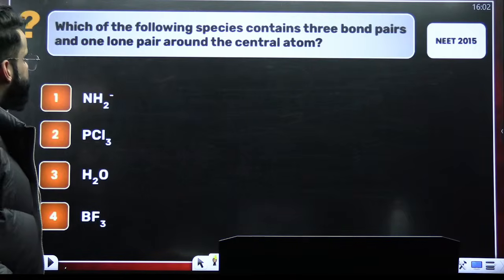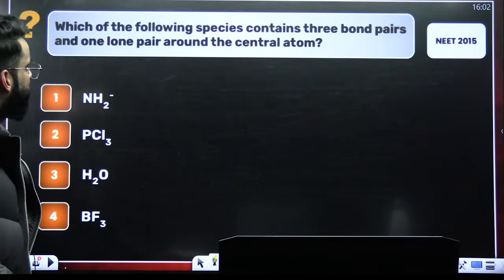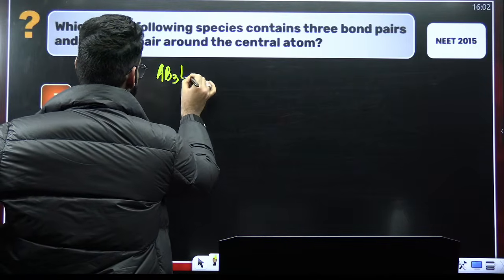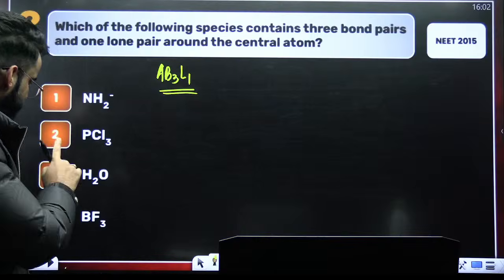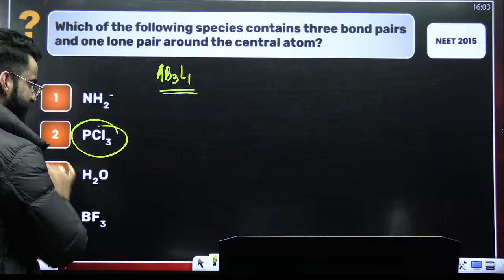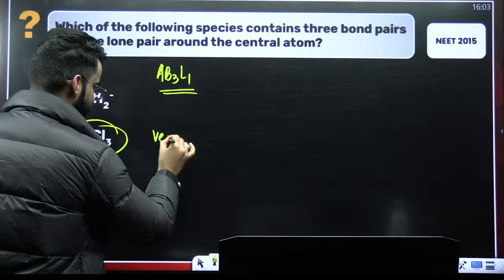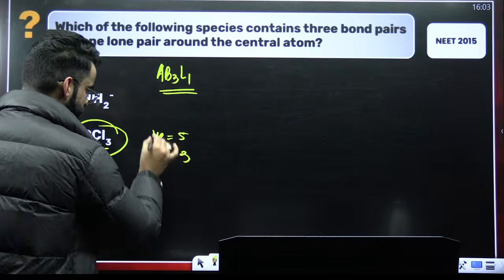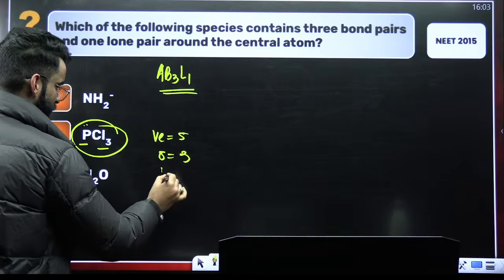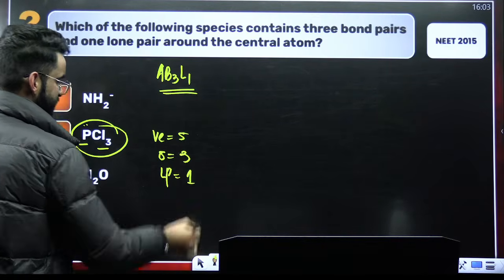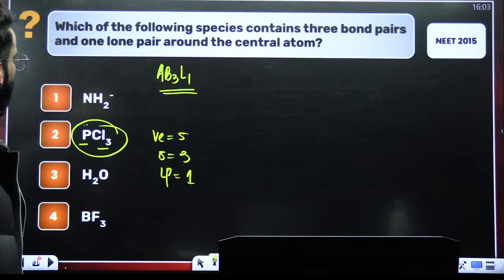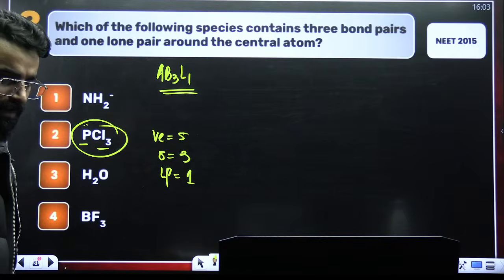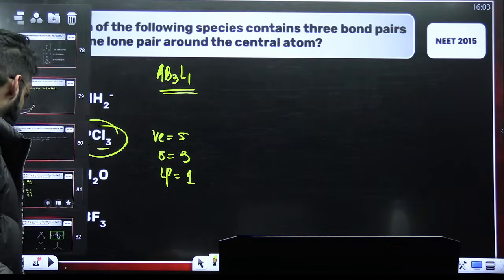Tell me the answer of this question. Which of the following species contains 3 bond pairs and 1 lone pair? That means the type is AB3L1. Check all of them. I believe it's going to be PCl3. Phosphorus, how many valence electrons? 5. How many surrounding atoms? 3. So 3 sigma bonds. Out of 5, 3 have been used. So 2 will be left on phosphorus in the form of a lone pair. So 3 sigma bonds, 1 lone pair, right? 3 bond pairs and 1 lone pair. So it's going to be PCl3 only. Correctly done?